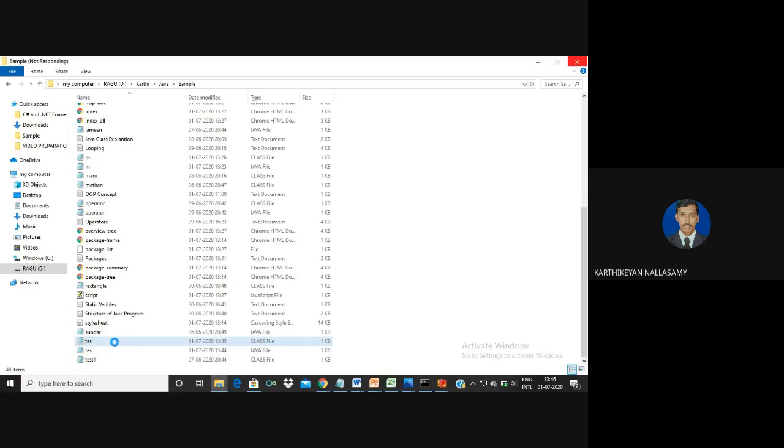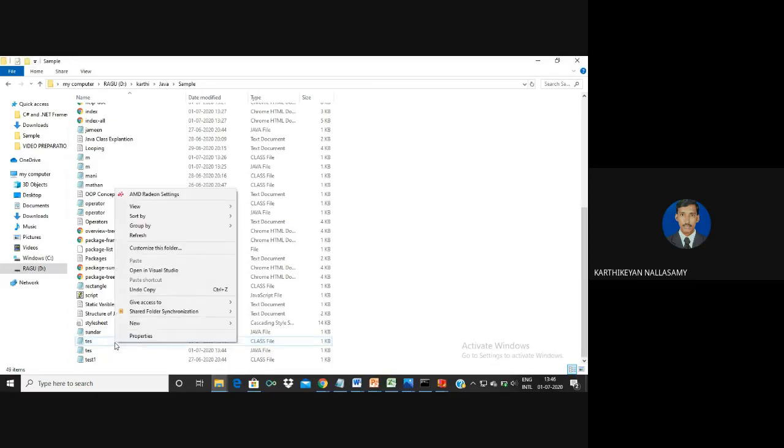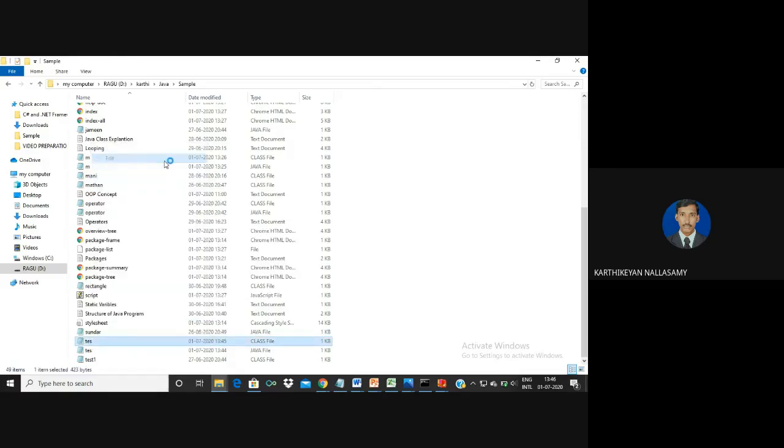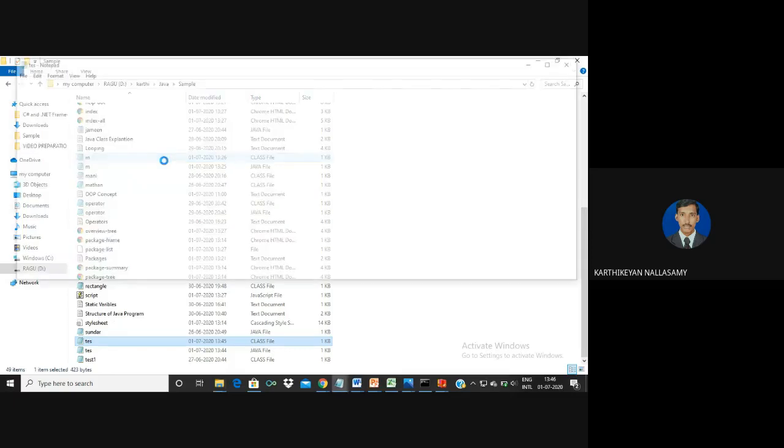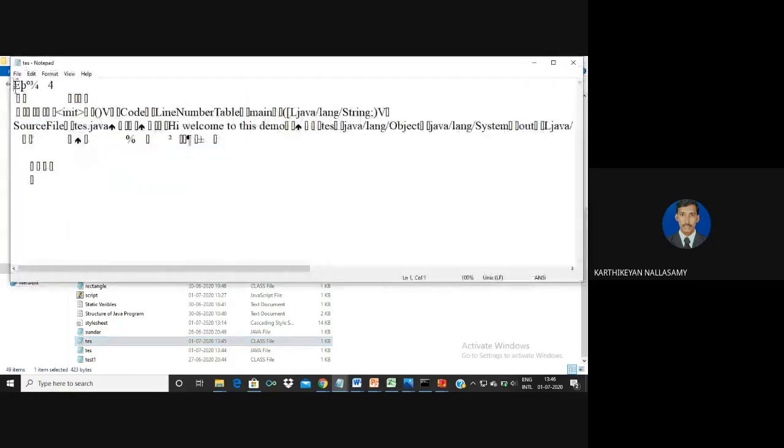It consists of machine-level class language. This class can be run on any operating system. This class file is only understood by the machine. It is not understood by human beings.